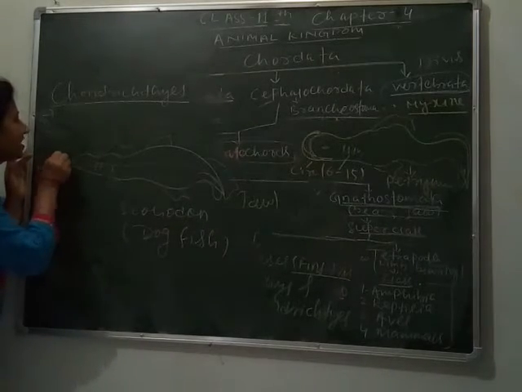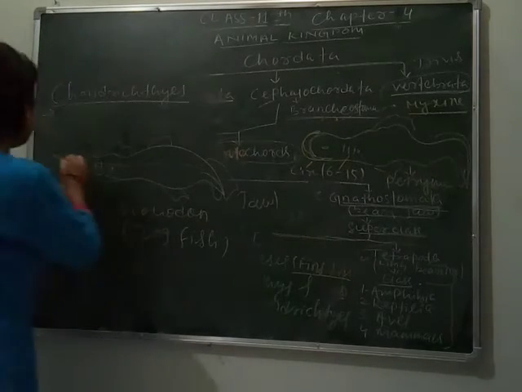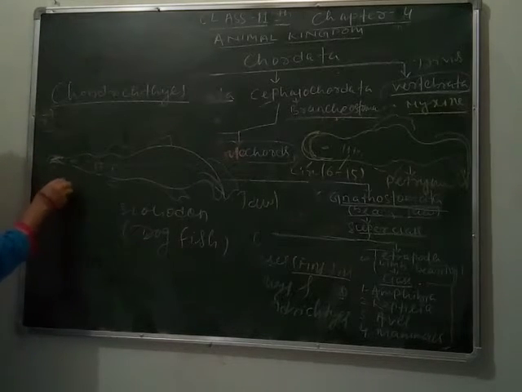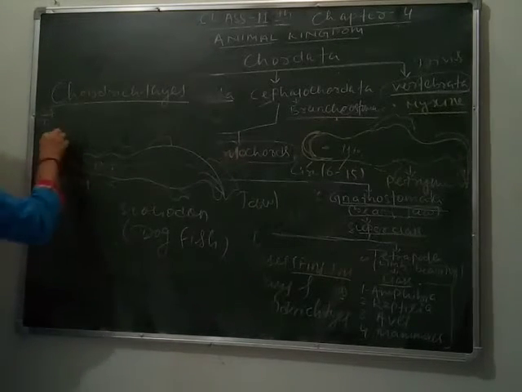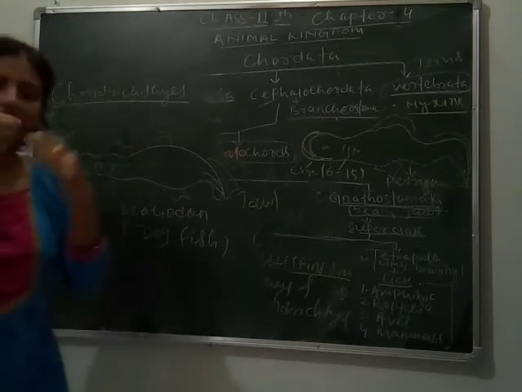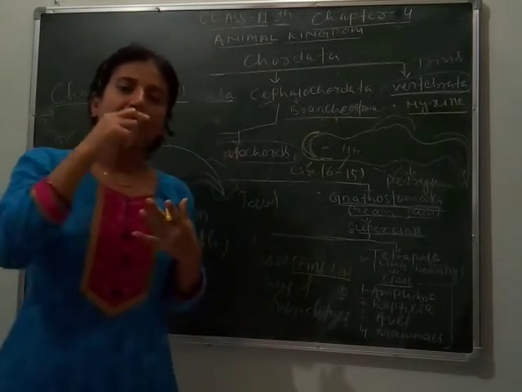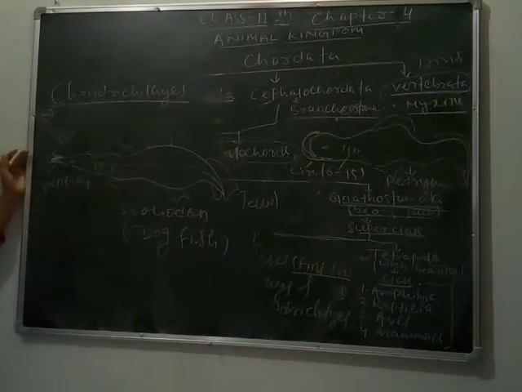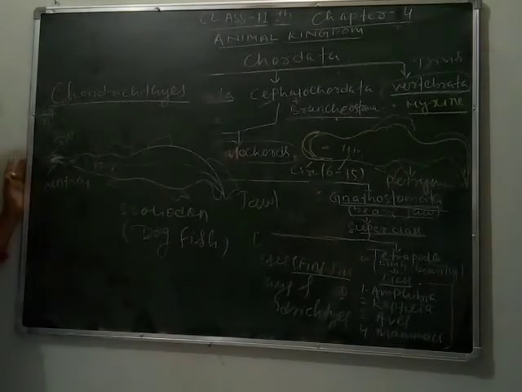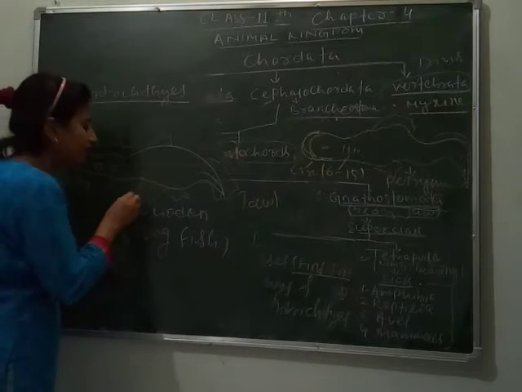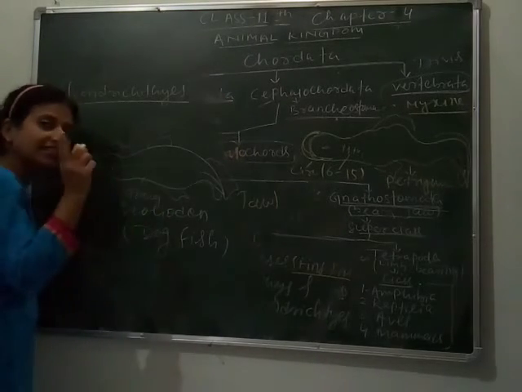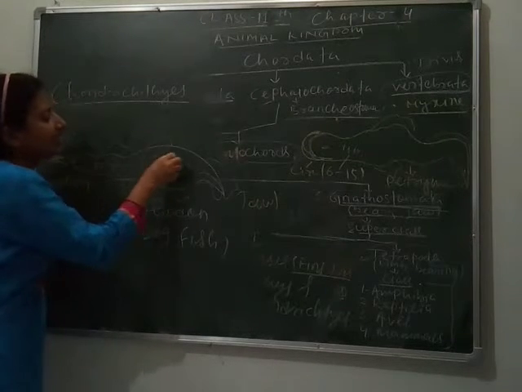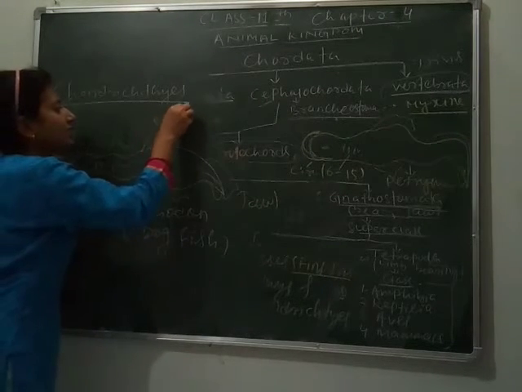Its mouth is present ventrally, on the ventral side. This is the ventral side and this is the dorsal side. Its mouth is on the ventral side like ours. It has tough skin made up of tiny placoid scales.